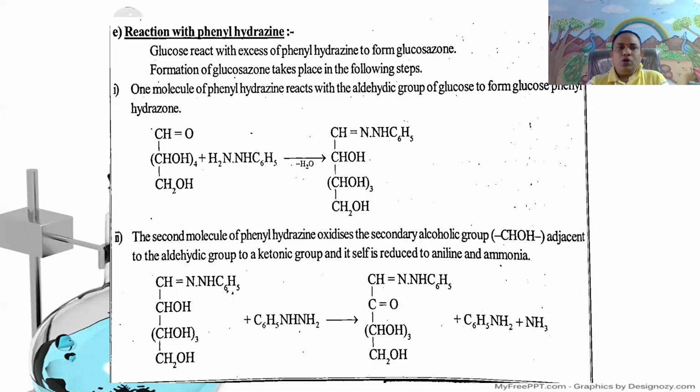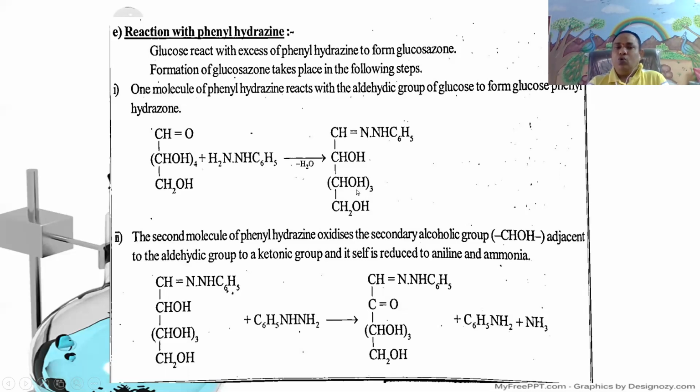In the first step, glucose reacts with phenylhydrazine and undergoes dehydration. CHO, (CHOH)4, CH2OH, when it reacts with phenylhydrazine, C6H5NHNH2, gives the phenylhydrazone of glucose, CH=N-NH-C6H5, (CHOH)4, CH2OH.